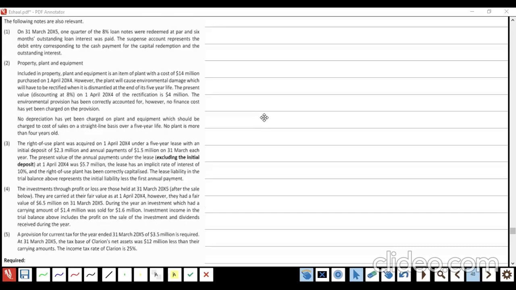After reading the notes, I used to ask students: please tell me, note 1 is a loan note, right? It's an interest and something like that. Okay, fine. Note 2, property, plant and equipment, IAS 16. Am I right? Note 3, which IFRS? IFRS 16, leases, correct? Then note 4, investment at fair value. Okay, fine, fair value adjustment is there.